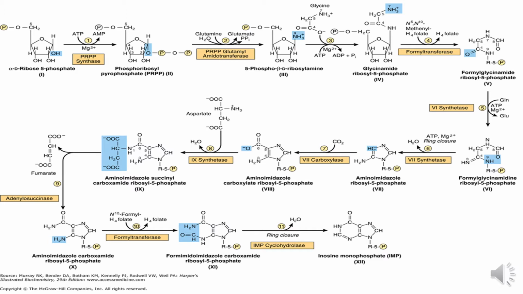ribosyl 5-phosphate, and then methylene tetrahydrofolate transfers its 1 carbon unit to convert it into formylglycinamide ribosyl 5-phosphate. Then the amide nitrogen of glutamine is also transferred in the presence of ATP and magnesium, converting it into formylglycinamidine ribosyl 5-phosphate. Then the ring is closed, ATP and magnesium are required, and aminoimidazole ribosyl 5-phosphate is formed.